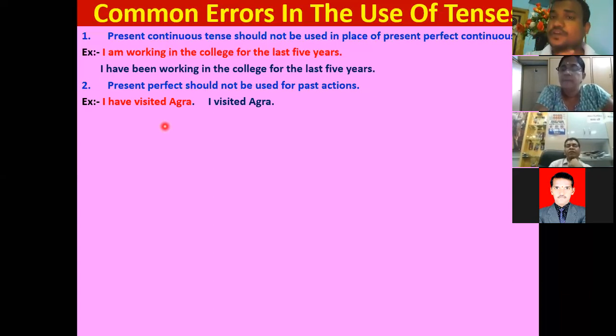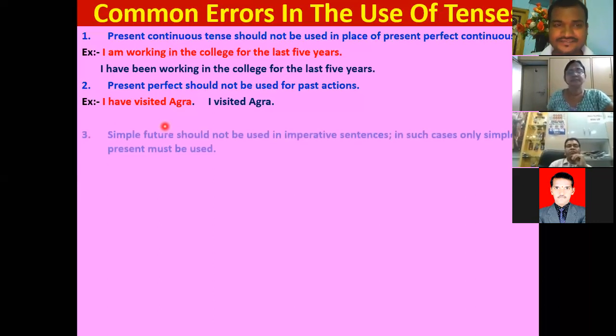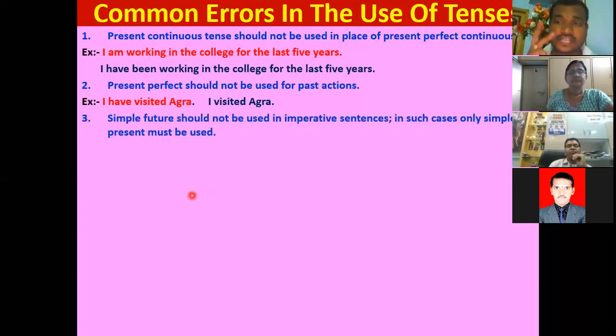Present perfect tense should be used for present time only, for recent completed actions. But "I visited Delhi when I was a child." In that case, we should not use it. Then simply we should use simple past. I visited Delhi. That's it. Very good. Now the third common mistake generally we may commit when we are using tenses.